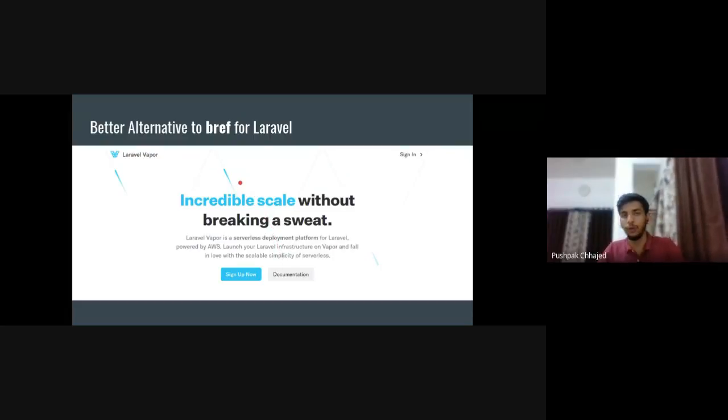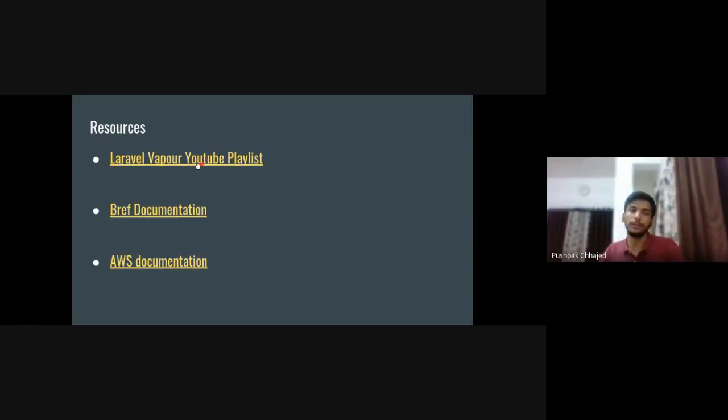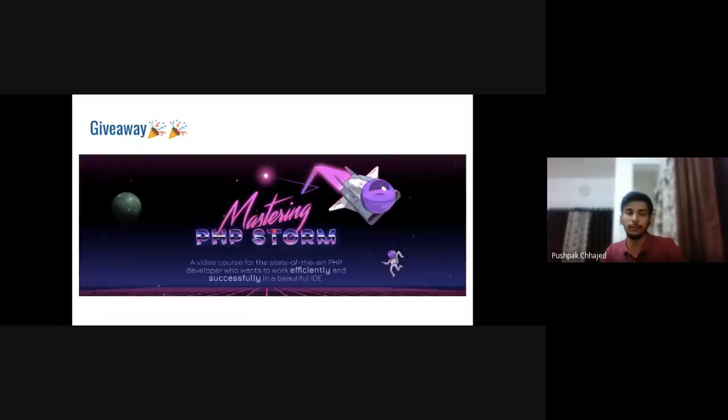If you are planning to go for production, definitely use Laravel Vapor. And if you want to try things out, Bref is a free package, and Laravel Vapor has a membership cost of like $99 per month, something. I'm not sure of the exact cost, but it is a paid application. So do check it out if you are thinking of moving to production with the serverless architecture. These are the resources which will help you if you want to get along with serverless.